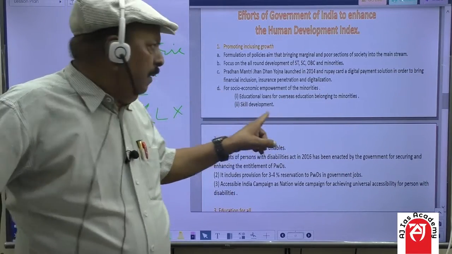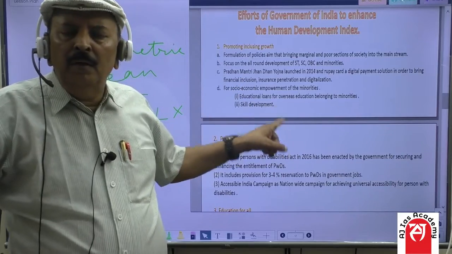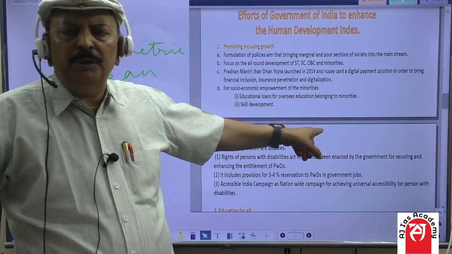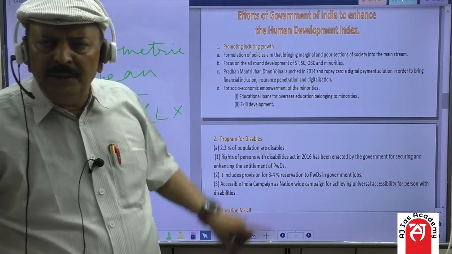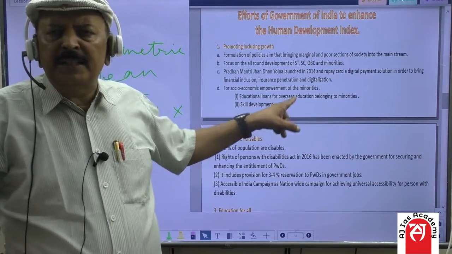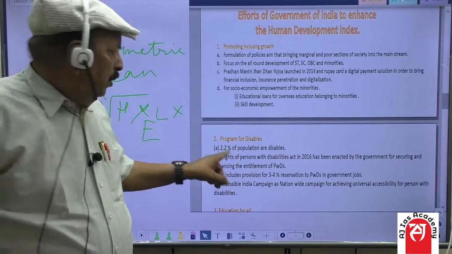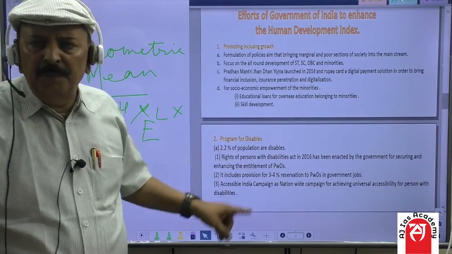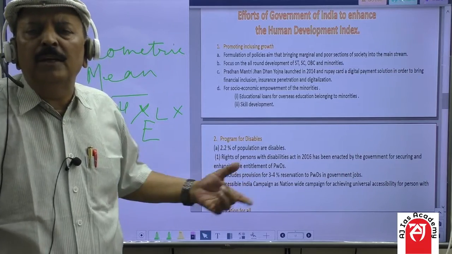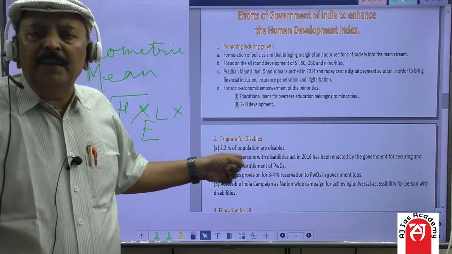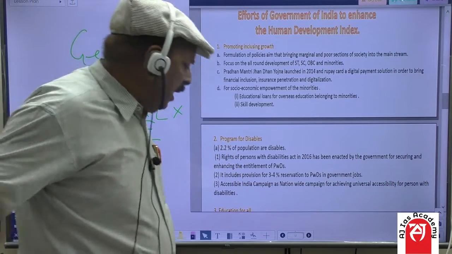And the Government of India launched so many programs, like educational loans for overseas education for those belonging to minorities, and a scheme for skill development. Similarly, for the disabled, Viklang, today they are called Divyang, because in our country 2.2% of the population are disabled.